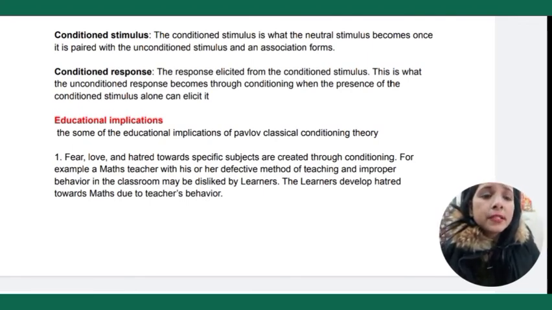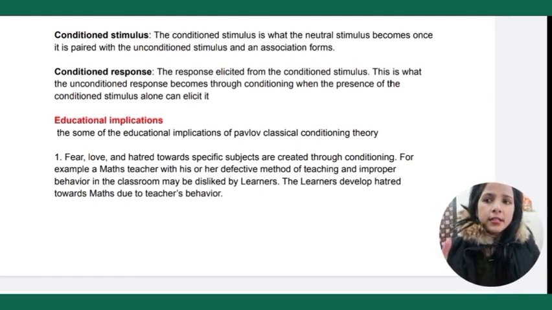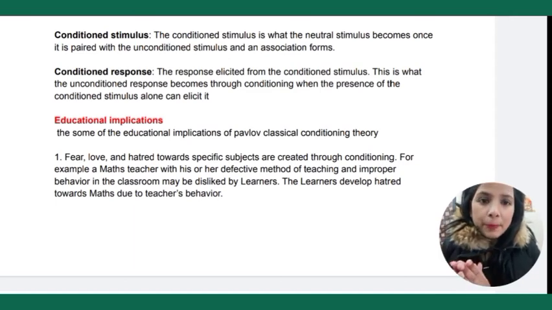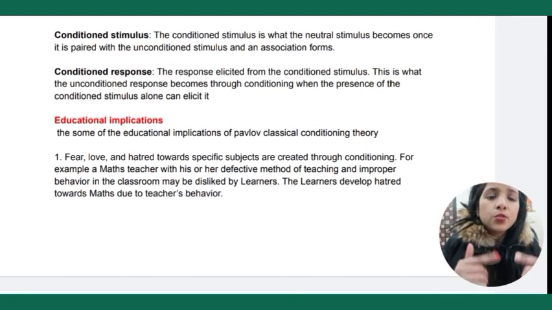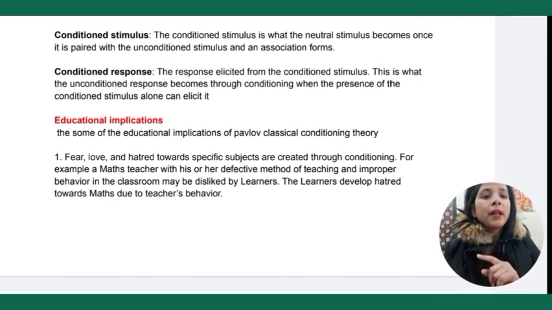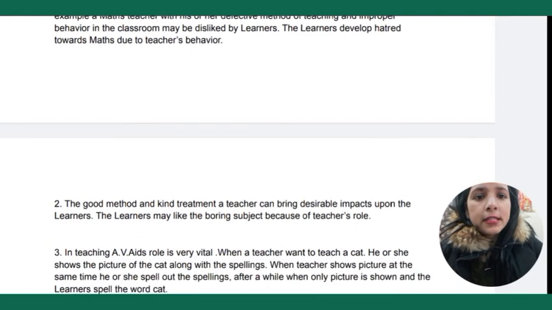So how can we apply it in education? Suppose a student is not that interested in maths, so we can divert his mind, or we can condition his mind. How can we condition his mind? Suppose a student is not interested in maths but he is interested in science, so we can correlate these two subjects. While teaching science, we can very cleverly divert to maths,